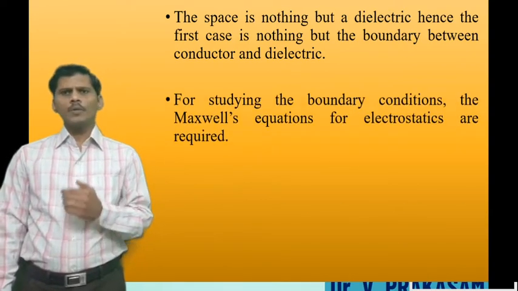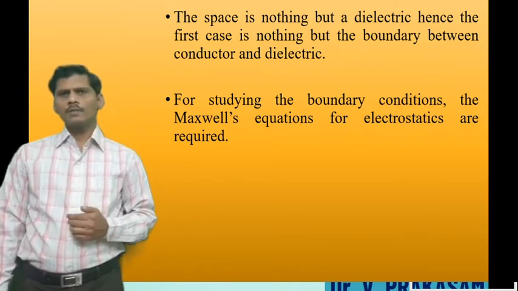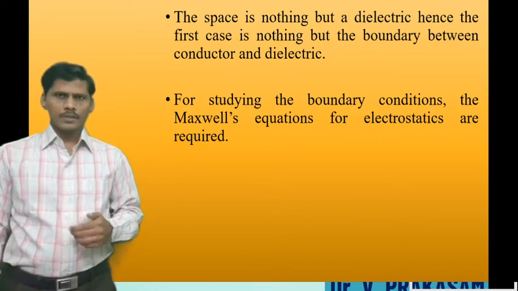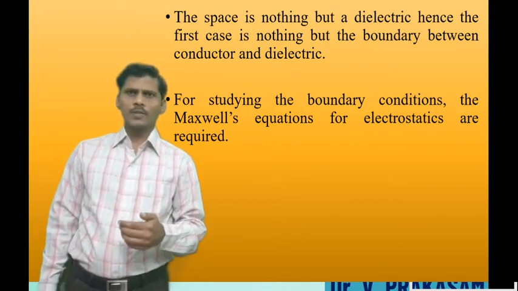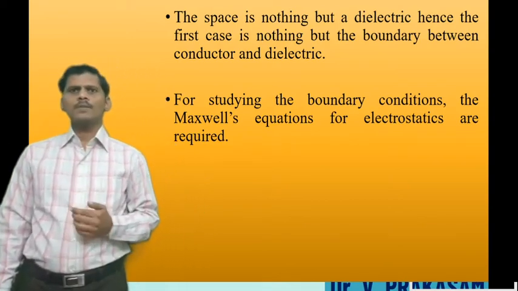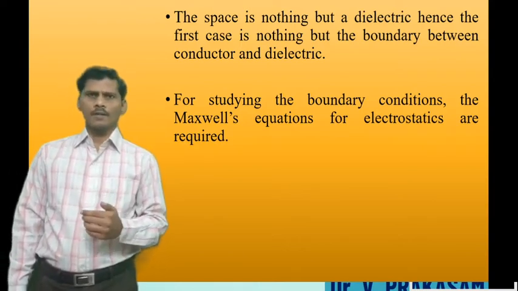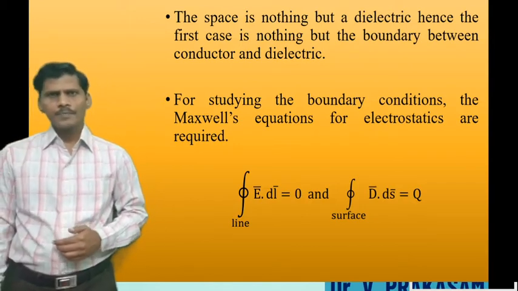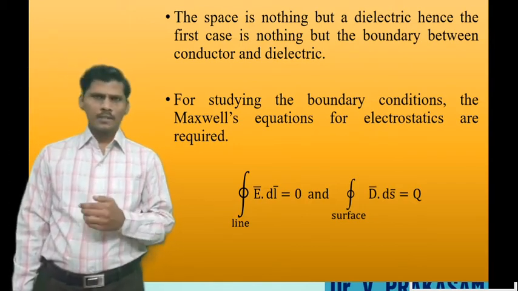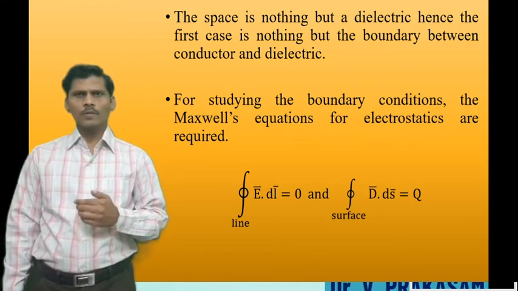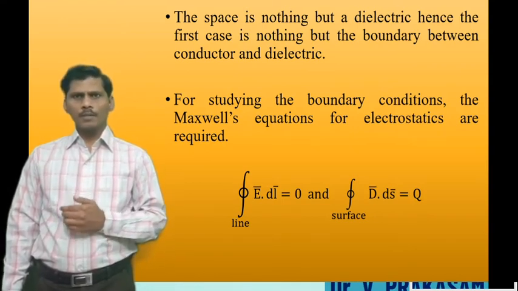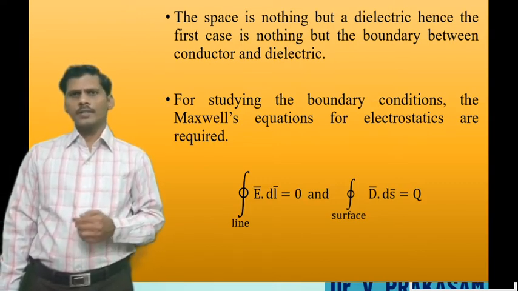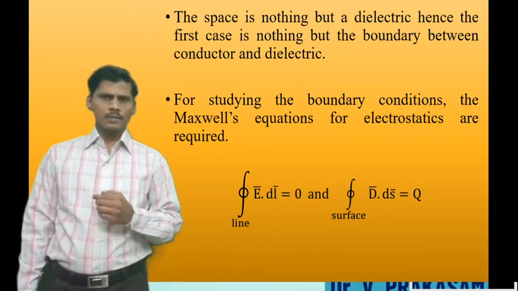For studying electrostatic boundary conditions, Maxwell's equations for electrostatics are required. So what are Maxwell's equations for electrostatics? The closed line integral of E bar dot dl bar is equal to 0. The closed line integral of electric field intensity around any closed path is equal to 0.